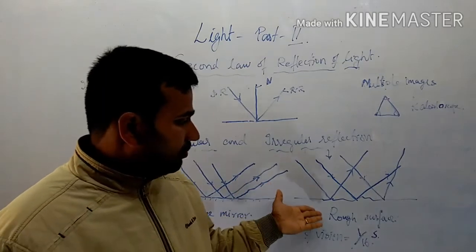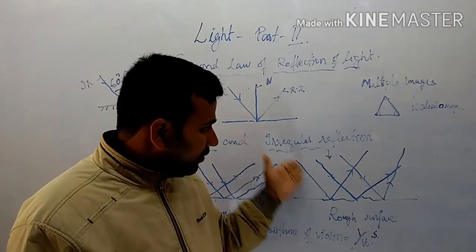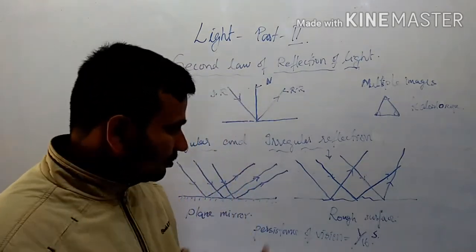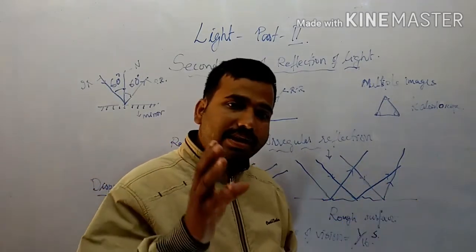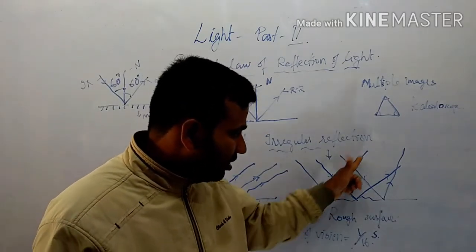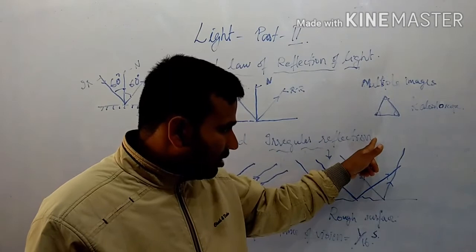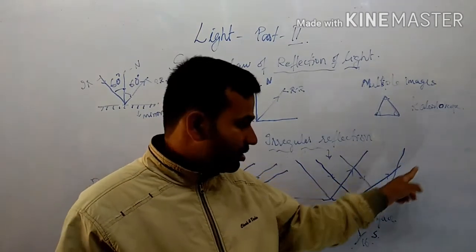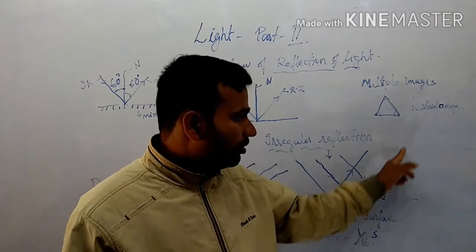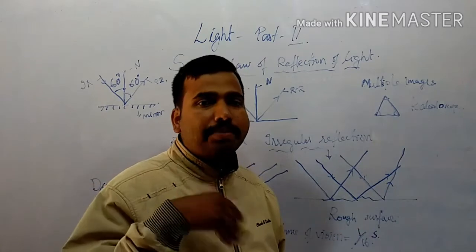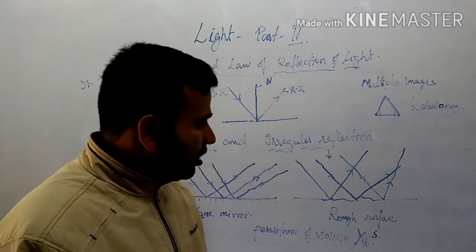So here you can see, even though the incident rays are parallel to each other, what will happen? Look at the reflected rays. One is going this side, the second ray is going along this direction, and the third ray is going along this direction. These reflected rays are not parallel to each other.